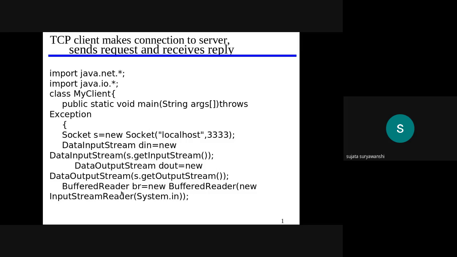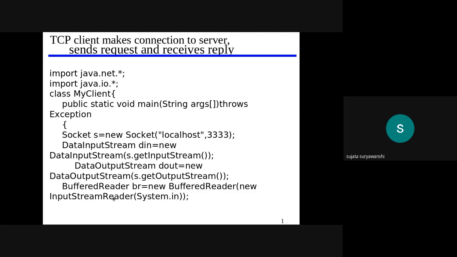These input and output streams are used for remote communication, from client to server or server to client. But the client program also has to take input from the user, so we need to create a BufferedReader variable: BufferedReader variable name is equal to new BufferedReader(new InputStreamReader(System.in)).